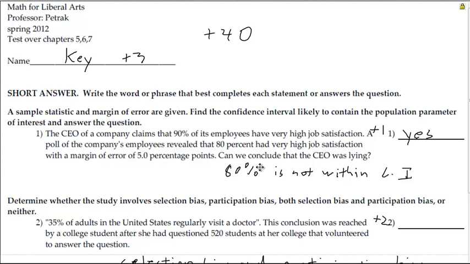And this first question is: the CEO of a company claims that its employees have a very high job satisfaction, and this was found with a sample report. This says 90%. The sample was 80% with an error of 5%. So we could say, we're confident, whatever level of confidence they do this at, it's between 75 and 85, but the CEO is saying 90%, so can we conclude that they're lying? Probably, because 90% is not in the confidence interval.